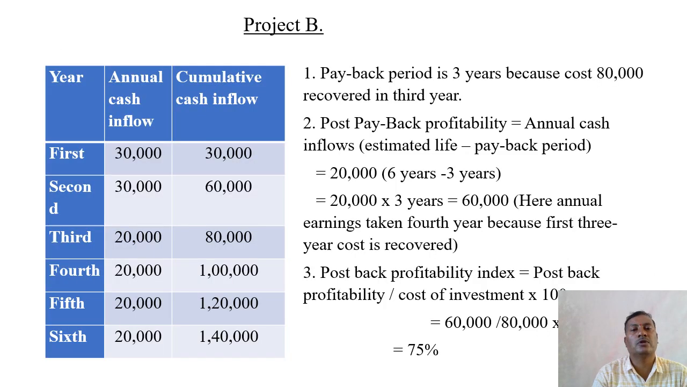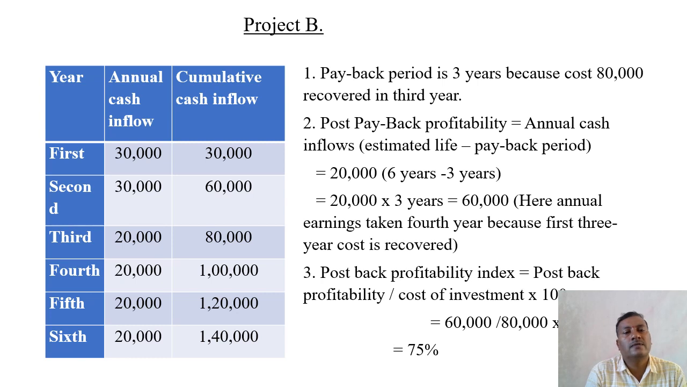Now we can move to the project B. Here is a slight change or a difference. The project B, annual cash inflows is not same for all the years. It is unequal. For the first 2 years it is 30,000. So first year is 30,000, second year is 30,000, and the next 4 years is 20,000 each. So we have to make a chart over here.